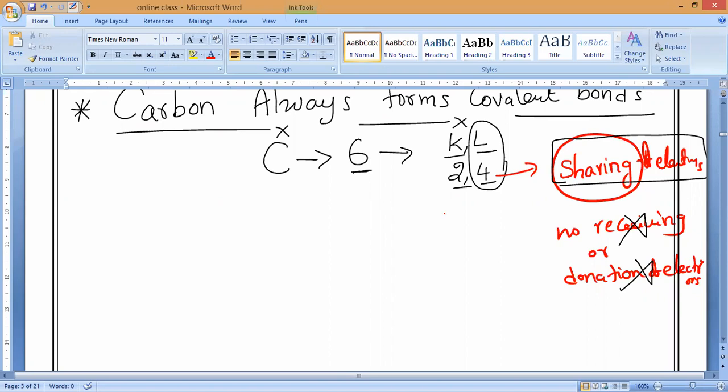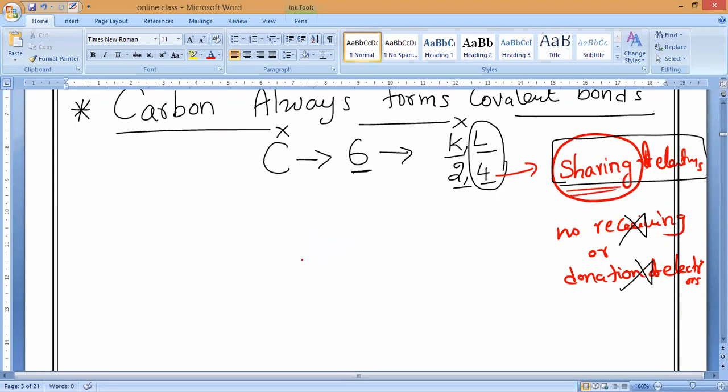But carbon atom is very small, due to which its outermost electrons are strongly held by the nucleus. So it cannot lose the electrons. It cannot gain the electrons. Understand, everyone? Only it can share the electrons.